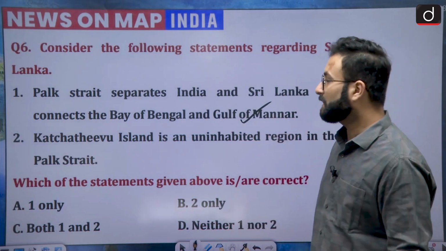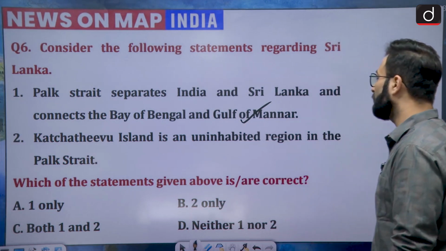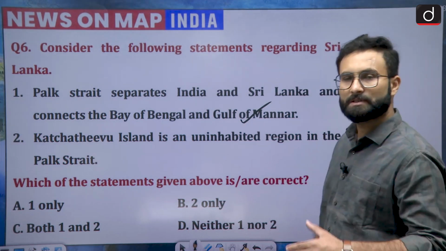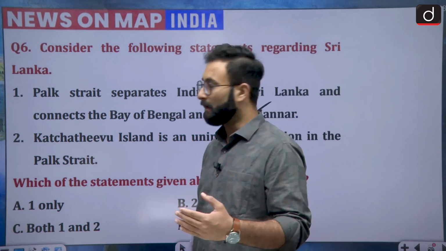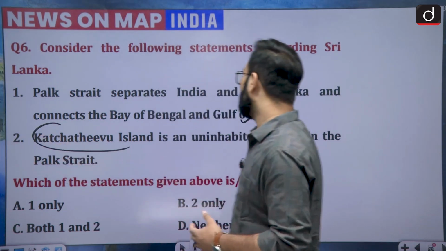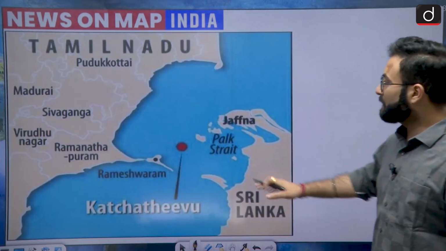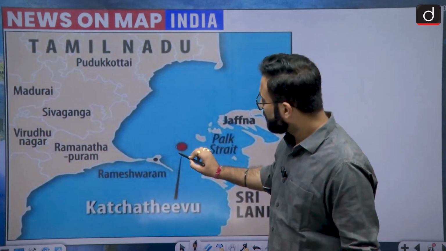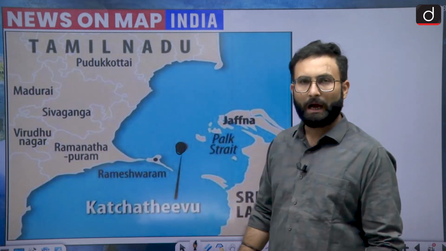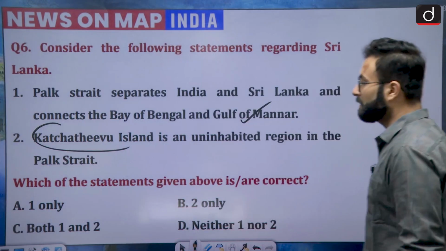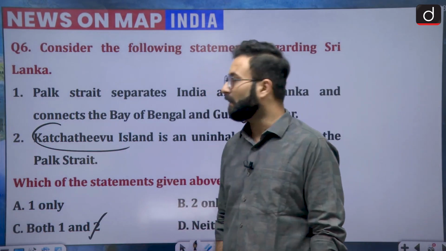Coming to the next one, that Kachchatheevu Island is an uninhabited region in the Palk Strait. This island is disputed between India and Sri Lanka. On this map here you can see, this area in the Palk Strait, we have this Kachchatheevu Island. I hope that is clear. So both the statements here are correct. Option C would be your right answer.